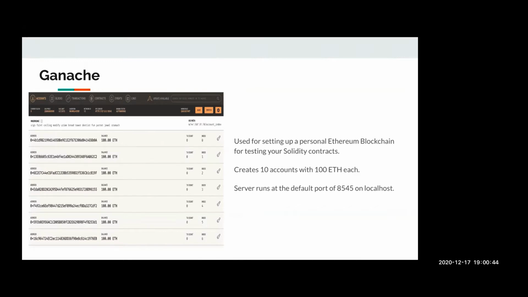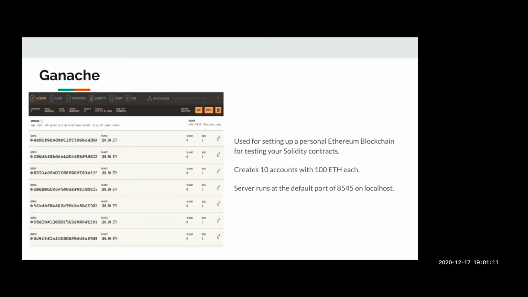It comes up with 10 fake accounts with 100 ethers each, and this is specific to the localhost on which Ganache is running, and it generally runs on port 8545 on the localhost.